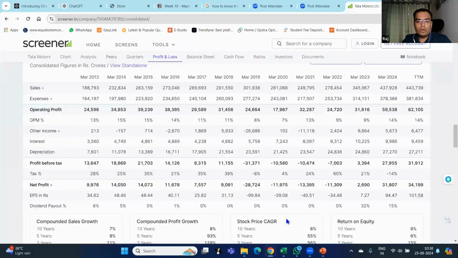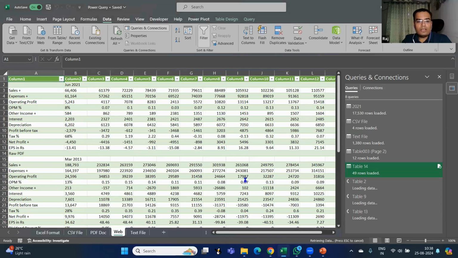And I'll press on load. So all the three tables will be available. But the only thing is that if you do multiple, it takes some processing time. So you have to wait till the time it creates the tables in Excel. But it is possible. Selecting various tables is possible, but the only criteria is it will take some time.